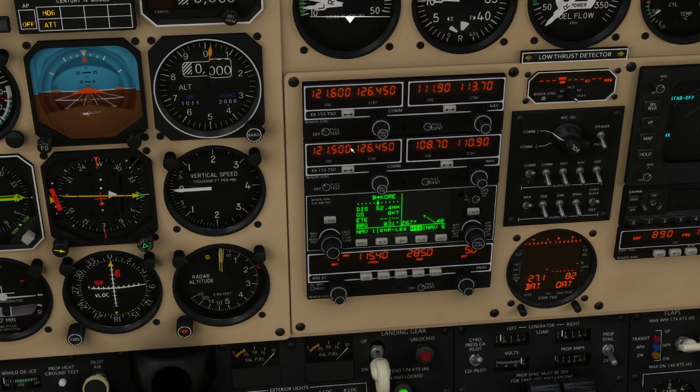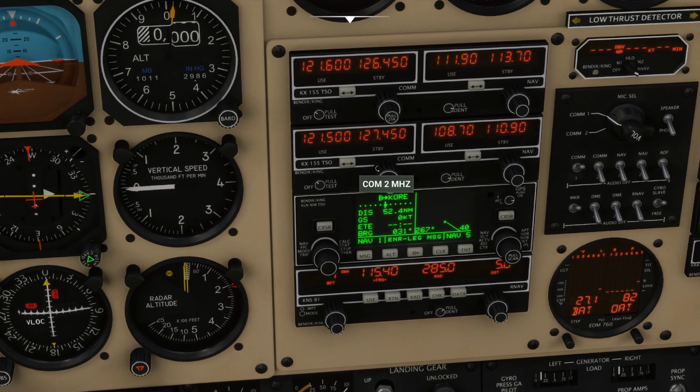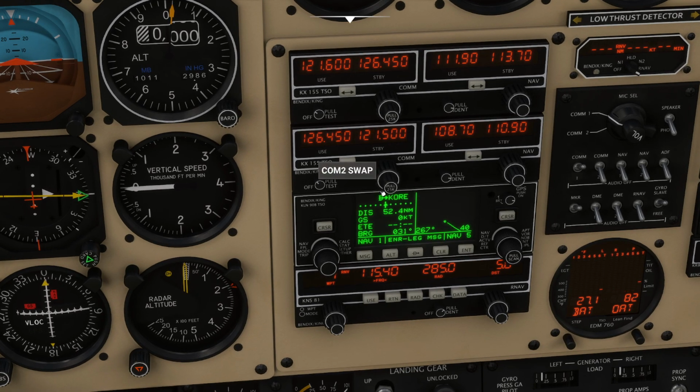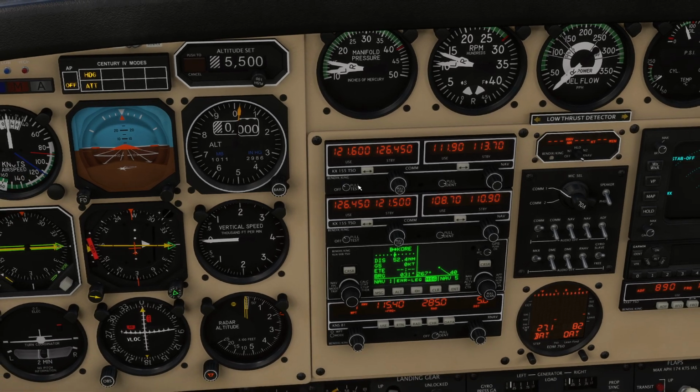So the first thing I'm going to do is demonstrate ATIS, which I'm really excited about, because I can come over here and pop on ATIS, and what it will do is, after turning it on, of course.